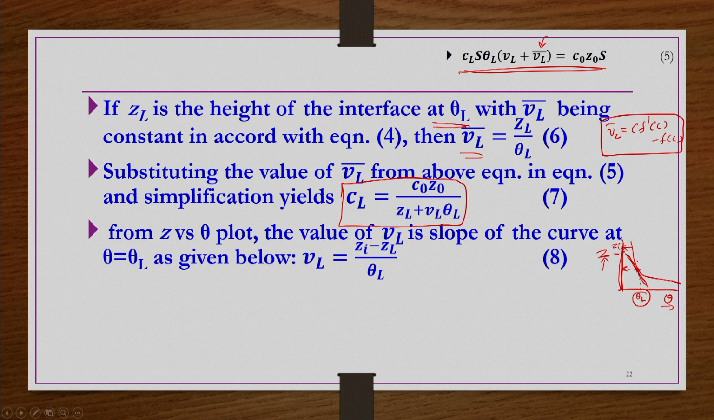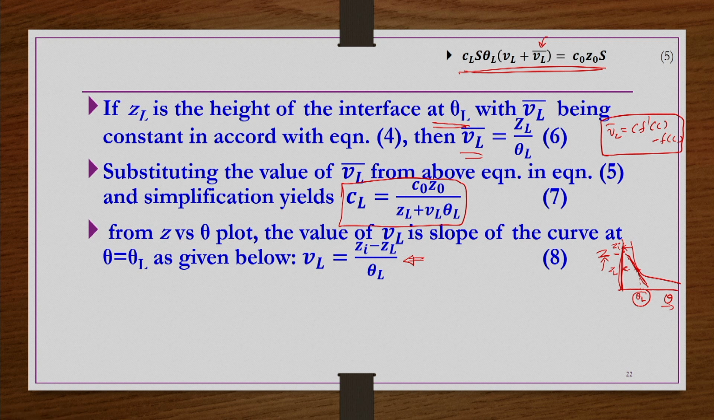Whatever the intercept that you will get, that is Z I, and then corresponding to theta L, whatever the Z is there, Z L. So, Z I minus Z L divided by theta L minus 0 here, because Z I is corresponding to 0. That will give a settling velocity of the particle in negatives, but we should have a positive value. So, Z I minus Z L divided by theta L.